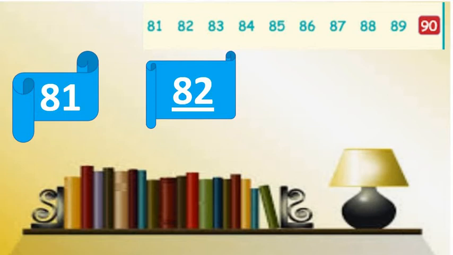If you want to count orally, whenever you want to find out the after number of any number, you have to start from the beginning of that line. Okay?